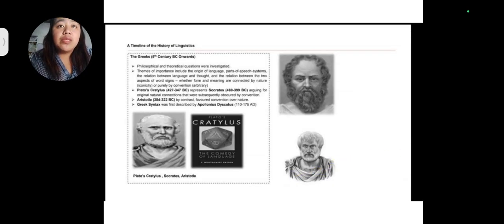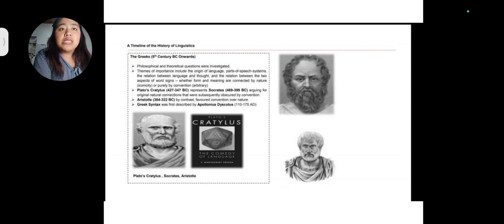It is on the time of the Greeks, 15th century BC onwards. So on this part, the Greeks, the philosophical and theoretical questions were investigated, wherein the Greeks subsequently did research regarding the languages and linguistics that people should have.